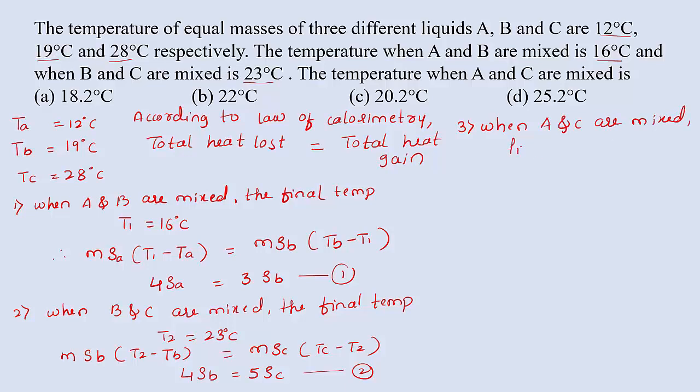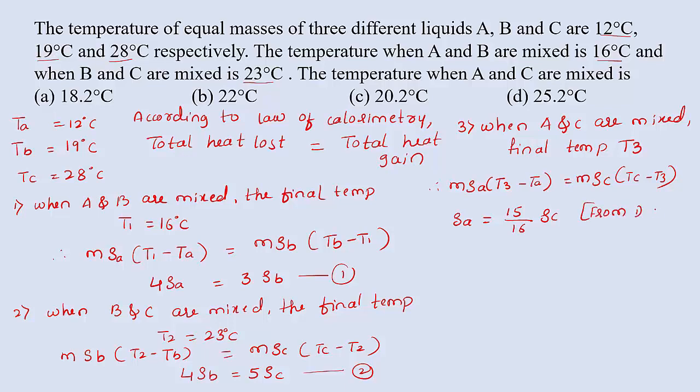We don't know the final temperature here. Let us consider it T3. We don't know the value of T3, which we have to calculate. The same procedure we can use here: m S_A (T3 minus TA) equal to m S_C (TC minus T3). Substituting the values, we get S_A equal to 15 divided by 16 S_C. Remember, from equation 1 and 2 we got 15 by 16 into S_C.